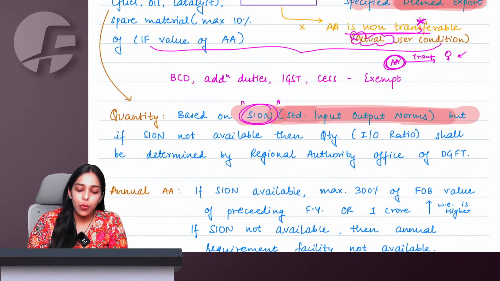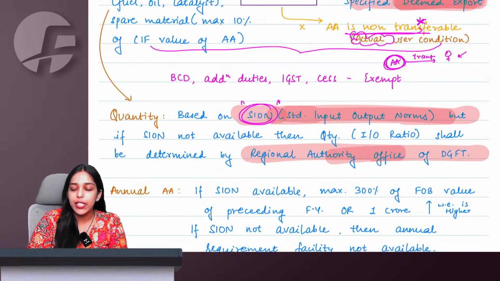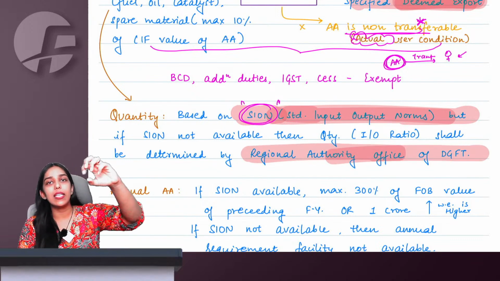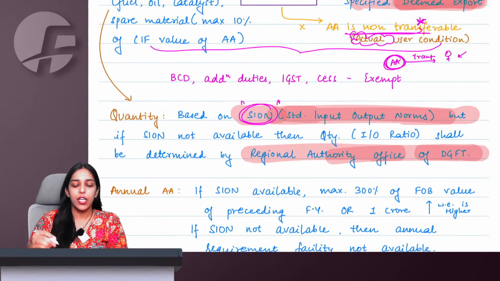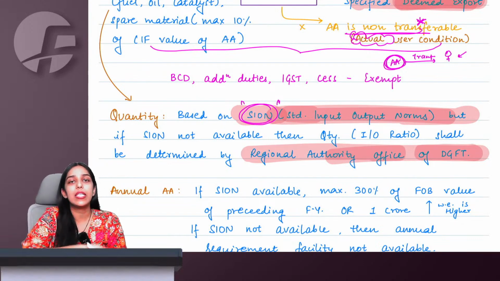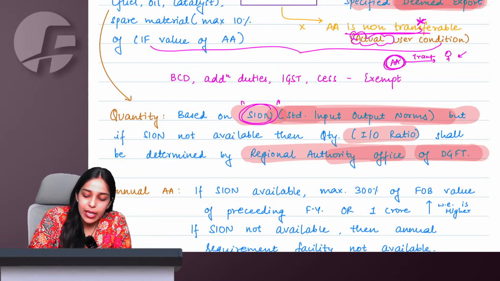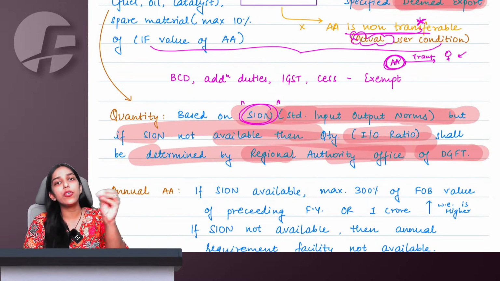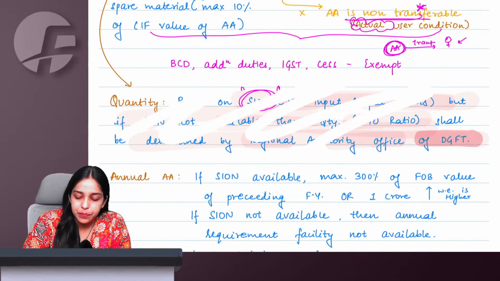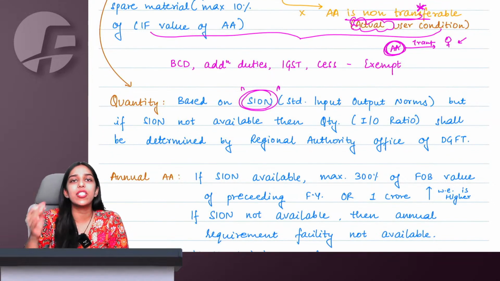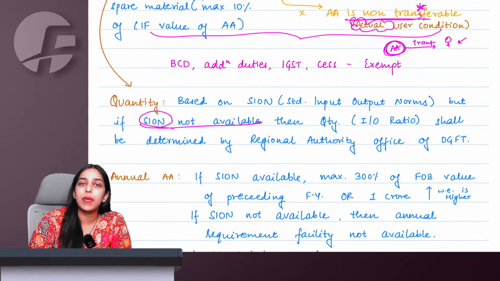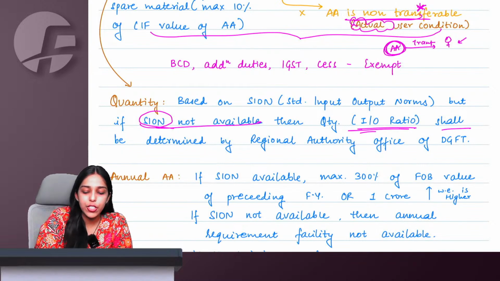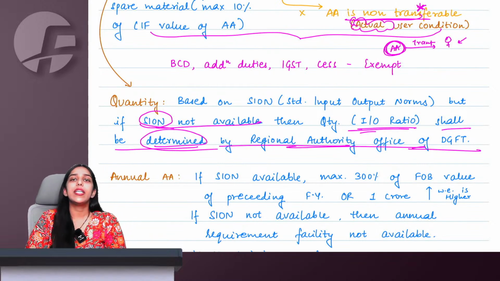Then what to do? No problem, you can apply to your regional authority of DGFT. As I said, head office is at Delhi, but of course in whichever region you are, there will also be a regional office of DGFT. You can go apply there, explain what actually you are trying to manufacture and what could be the standard inputs that you will require. So in that case, they will now fix your SION according to your application. So normally SION for all the major types of goods are available only. But if whatever you are trying to export, SION is not available, then the quantity, which is the input output ratio, shall be determined by the regional authority of DGFT.